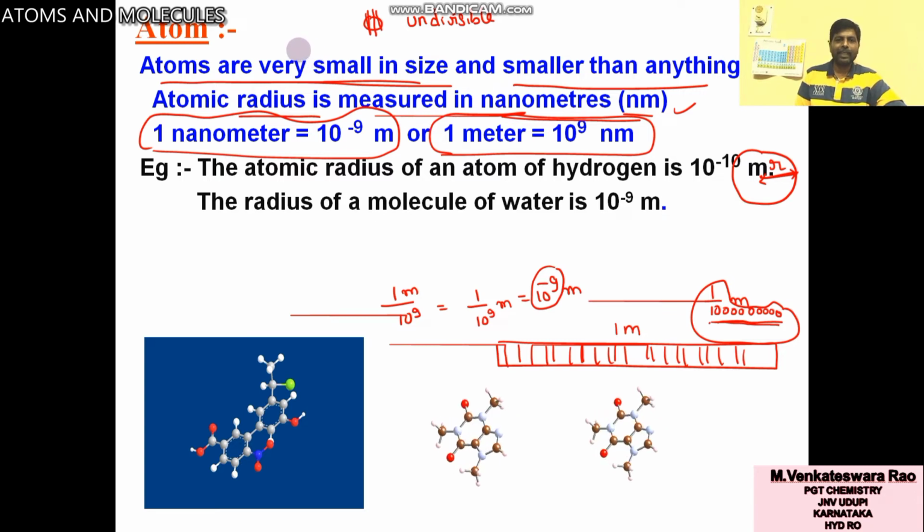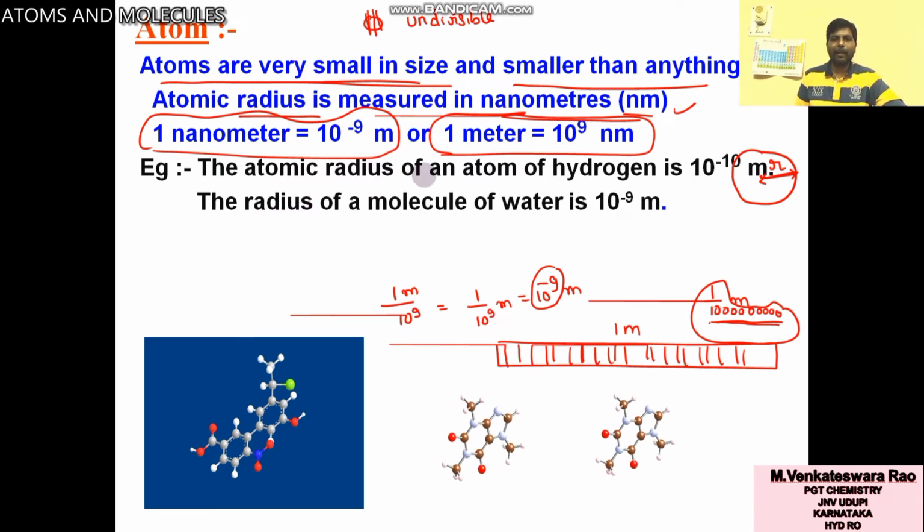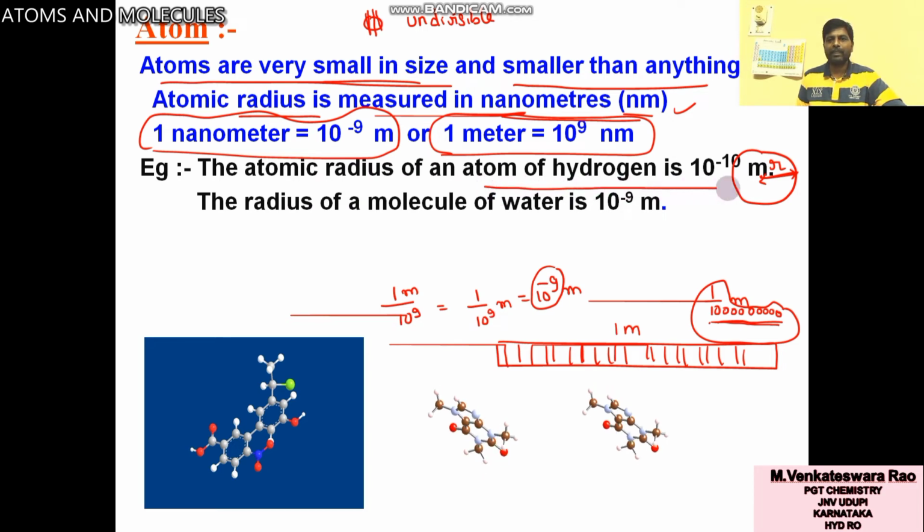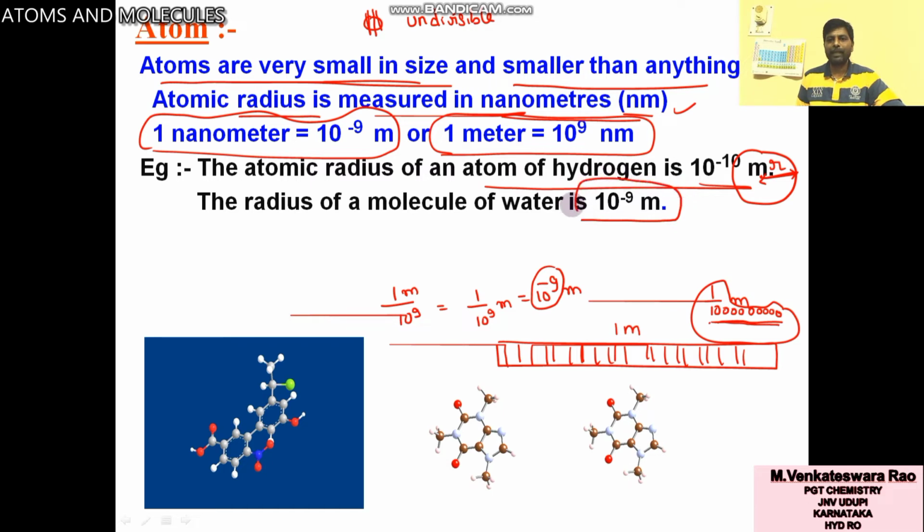You can see, you take a hydrogen atom. The atomic radius of a hydrogen atom is 10 power minus 10 meter. So it is again 10 times smaller. The radius of a molecule of water is 10 power minus 9 meter.